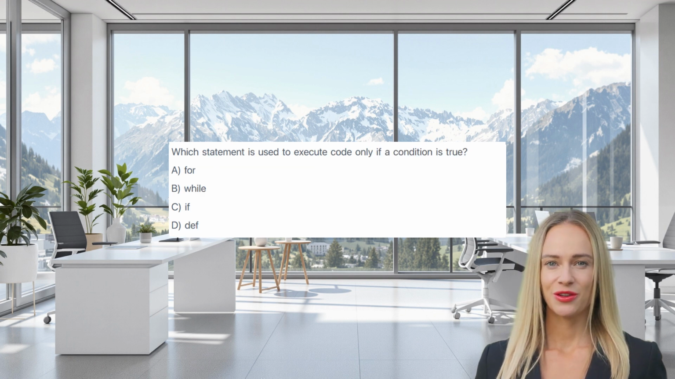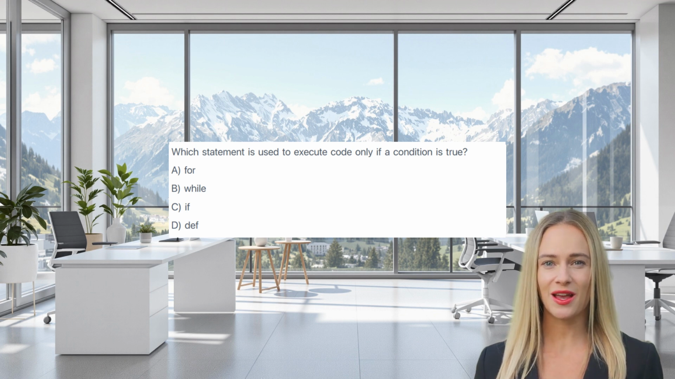What is the effect of the NOT operator? A. It combines two conditions. B. It negates a condition. C. It assigns a value. D. It performs a calculation. The correct answer is B. It negates a condition. Not true is false and not false is true.